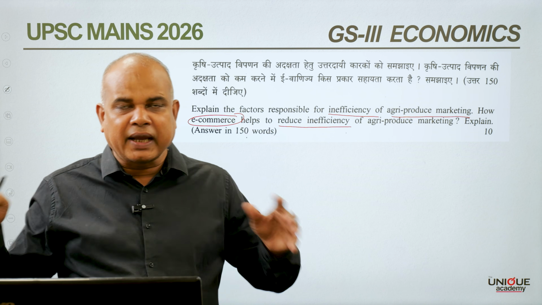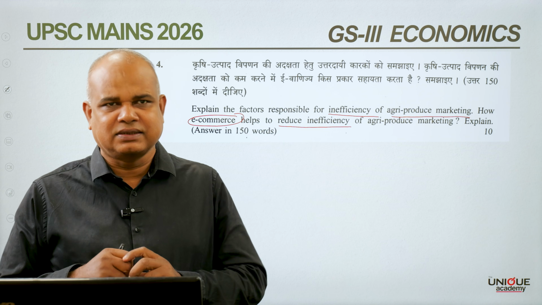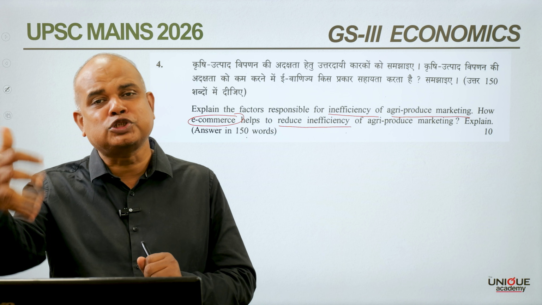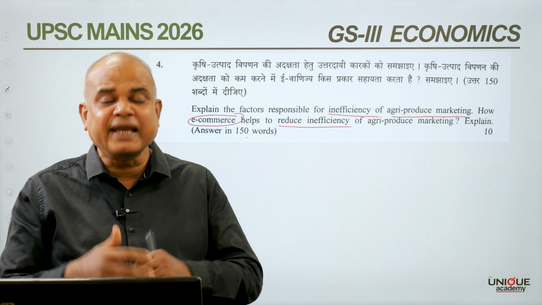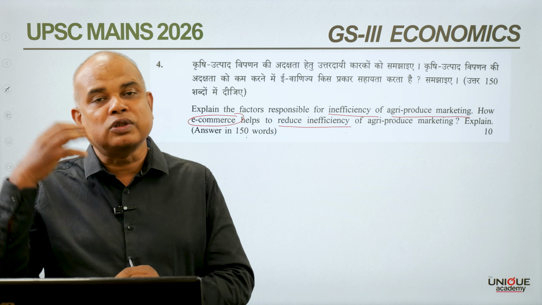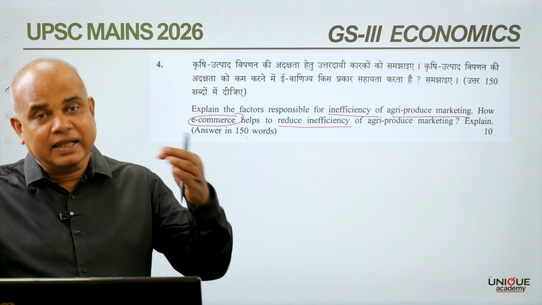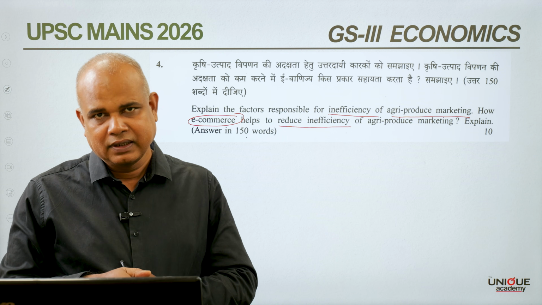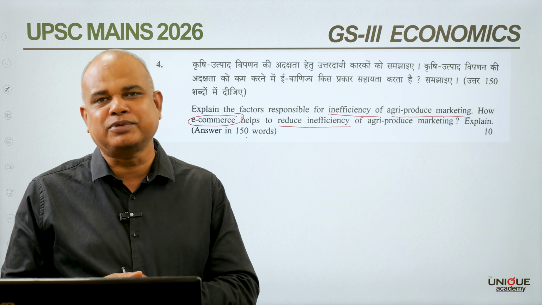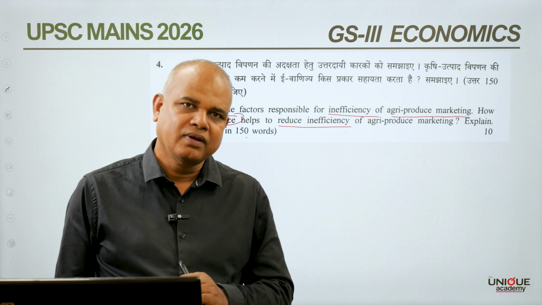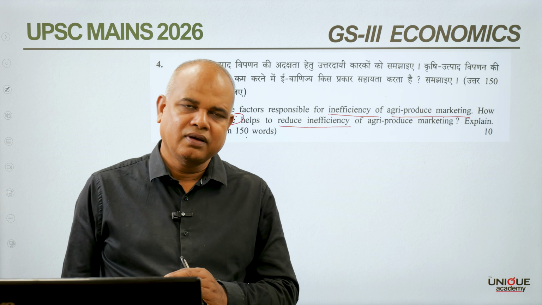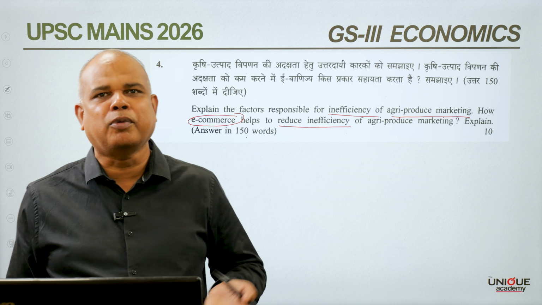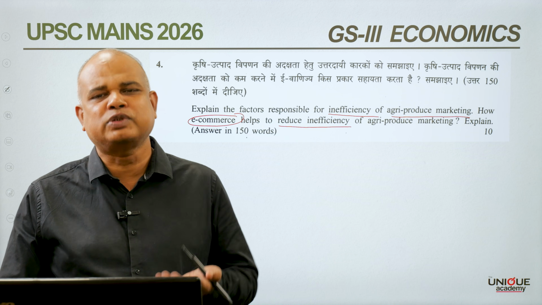So with all these in mind, if you look at the different markets where a farmer is forced to sell his produce in the existing cases, the markets used to be fragmented, and this is also one of the inefficiencies of agri-produce marketing. There are differing state APMC laws. In a few of the states, they have taken certain measures in order to abolish APMC or reform to a certain extent.